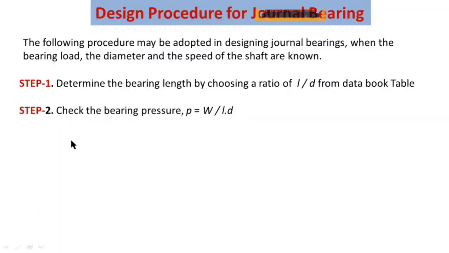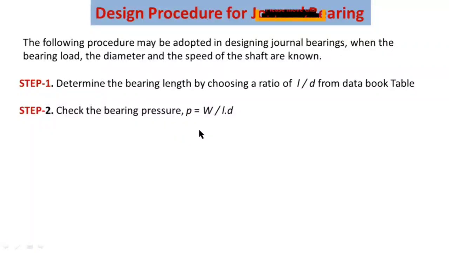The second step for the design of the bearing is bearing pressure. In the second step, you have to determine a sufficient bearing pressure.